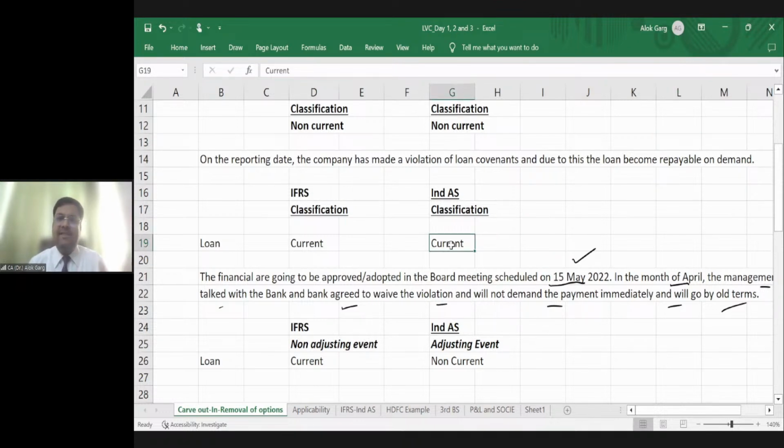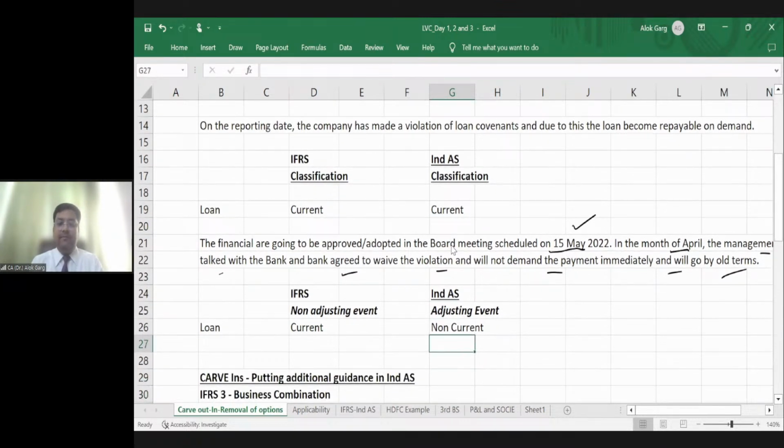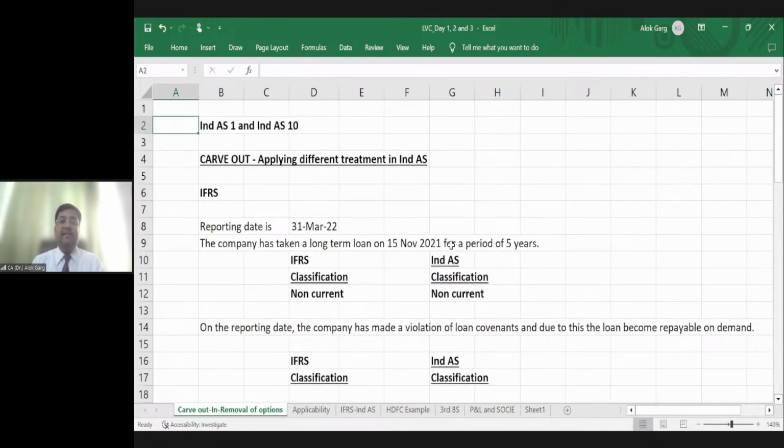Of course, in that case it has to be classified as current, but if the default has been made good before approval of the financial statement, it has to be treated as an adjusting event. And according to me, it is logical also, right, friends? Is that clear? It should be an adjusting event, right? Yes, Ravinder, you're right. We will adjust in Ind AS, but IFRS says non-adjusting. Is that clear? Friends, this carve out is given in Ind AS 1, which is presentation of financial statements, and Ind AS 10, which is events after the reporting date. Ind AS 1 and Ind AS 10. Is that clear?